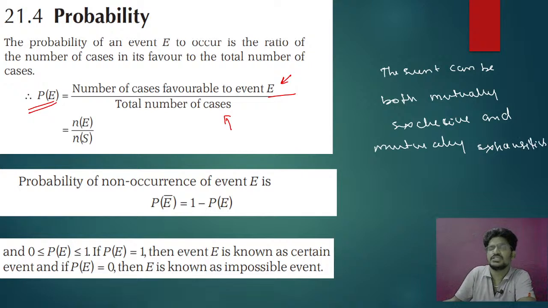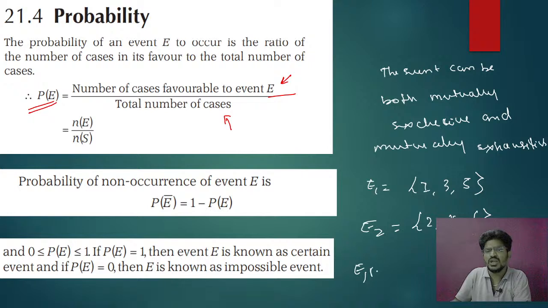Please understand this. The same events can be both mutually exclusive as well as mutually exhaustive. For example, we have taken previously E1 as 1, 3, 5 and E2 as 2, 4, 6. See here, E1 intersection E2 is empty. Okay.